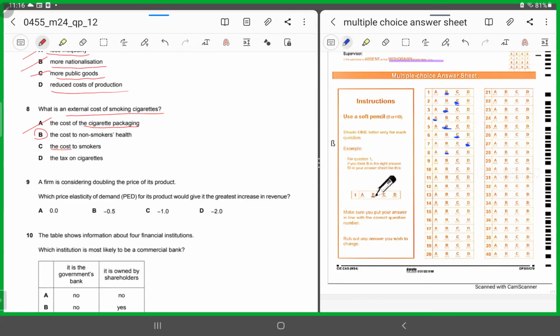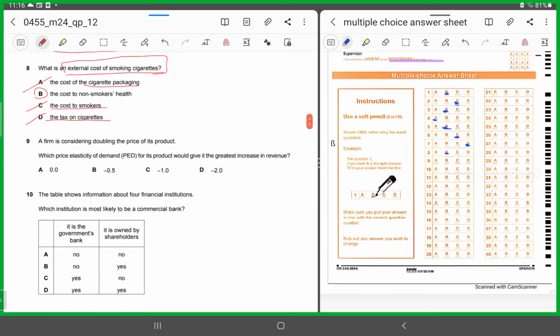C says the cost to smokers. Again, that's a private cost to the consumer. So it does not have to be the correct option. It's incorrect. And D says the tax on cigarettes. No, that's the benefit to the government. That's again an incorrect response. The external cost is talking about negative externalities, those who are not directly involved neither in the consumption nor the production of the good or the service. So it has to be B. Always keep your definitions intact and you will be able to identify the correct option.